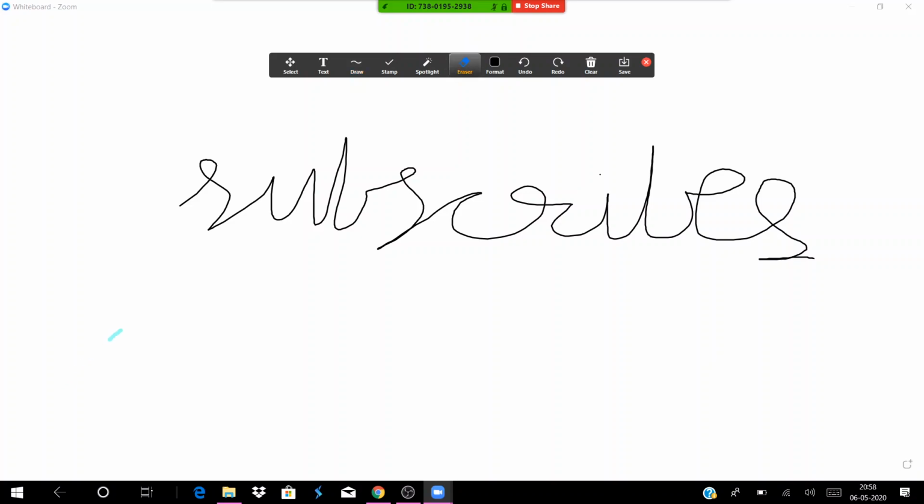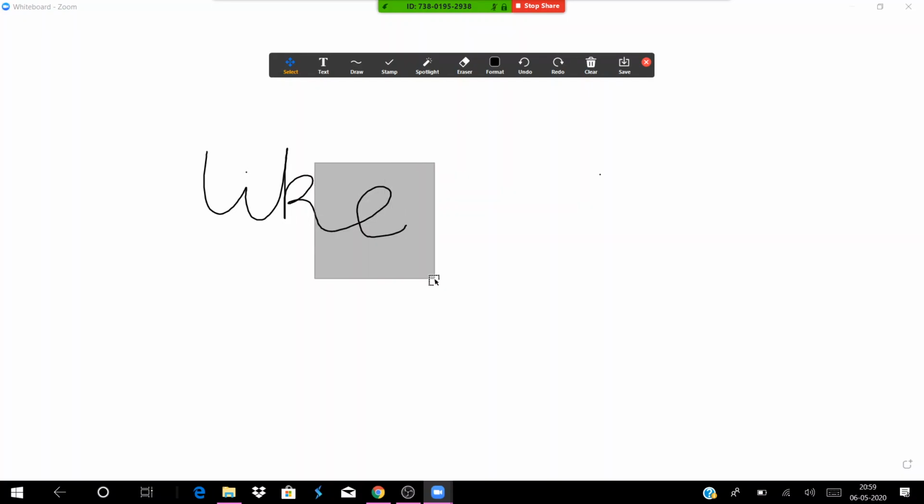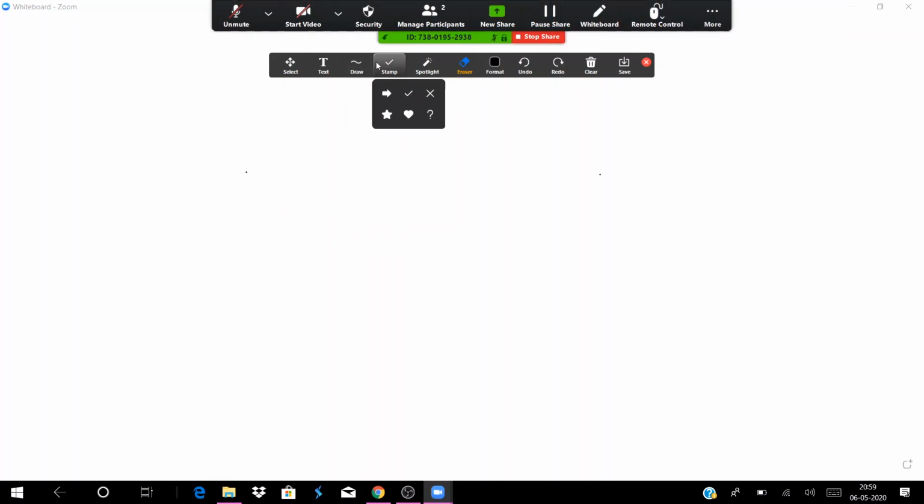If I just want to erase this, with one tap it's erased. And if I want to erase different parts, you can also do that here. If I want to erase a part, here you can see select. You can select a part like this, click on erase, and that will be erased. Yeah, like that.